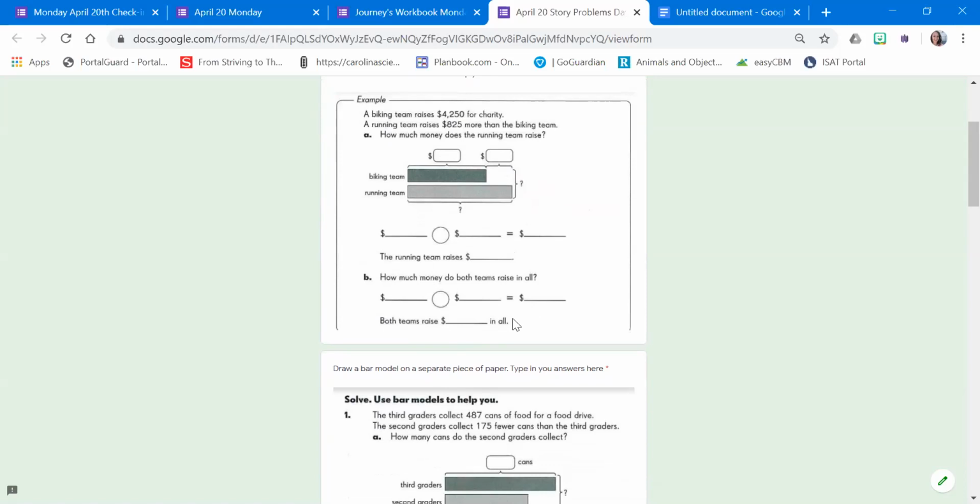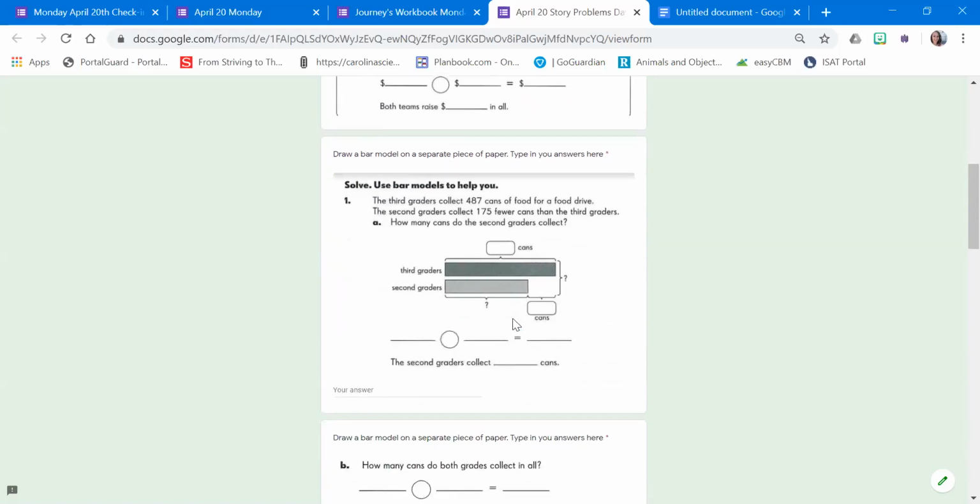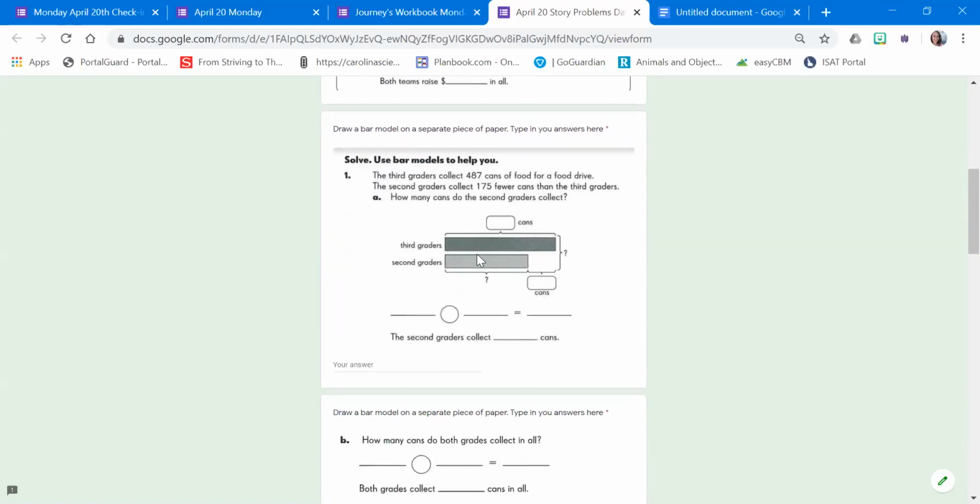So it's 2 steps to our word problem. Now this is just the example, but the other problems are going to be very similar. And they all have bar models. So remember, this is the total, big total. This is a smaller piece, and then this is both of them added together.